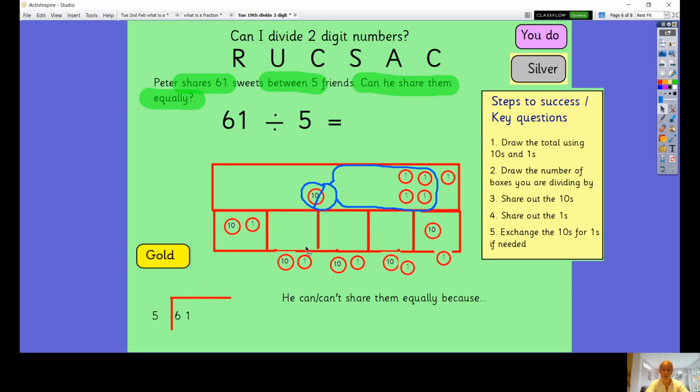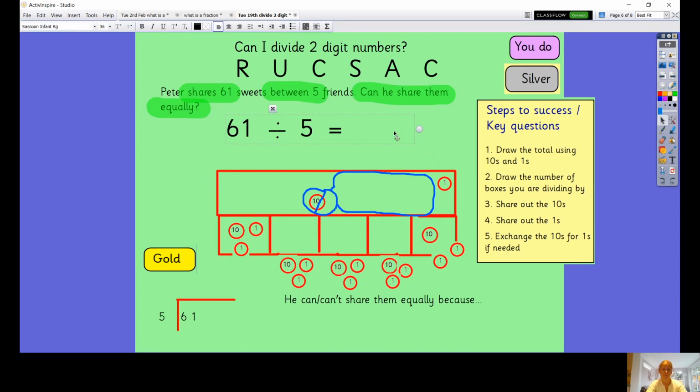And they've got enough of them all to have another one. Have I got enough? Yes. And I can have another one too. And then look, I've got 1 left over. So if I'm trying to write the answer to my question up here, solving the problem, each one has got 1 ten and 2 ones, which makes 12. And then we've got 1 left over, so remainder 1.